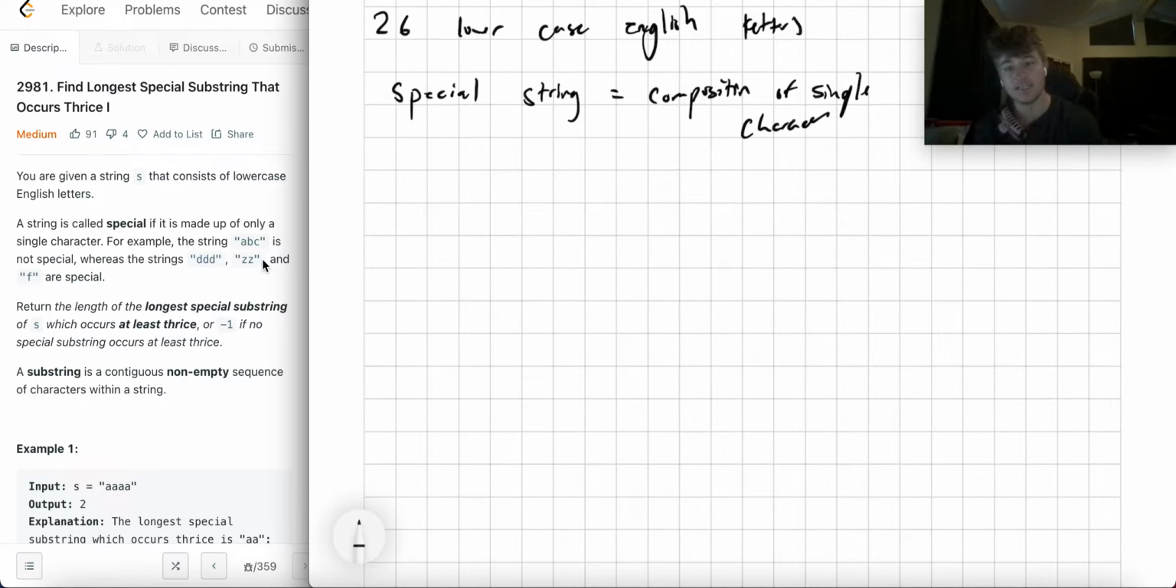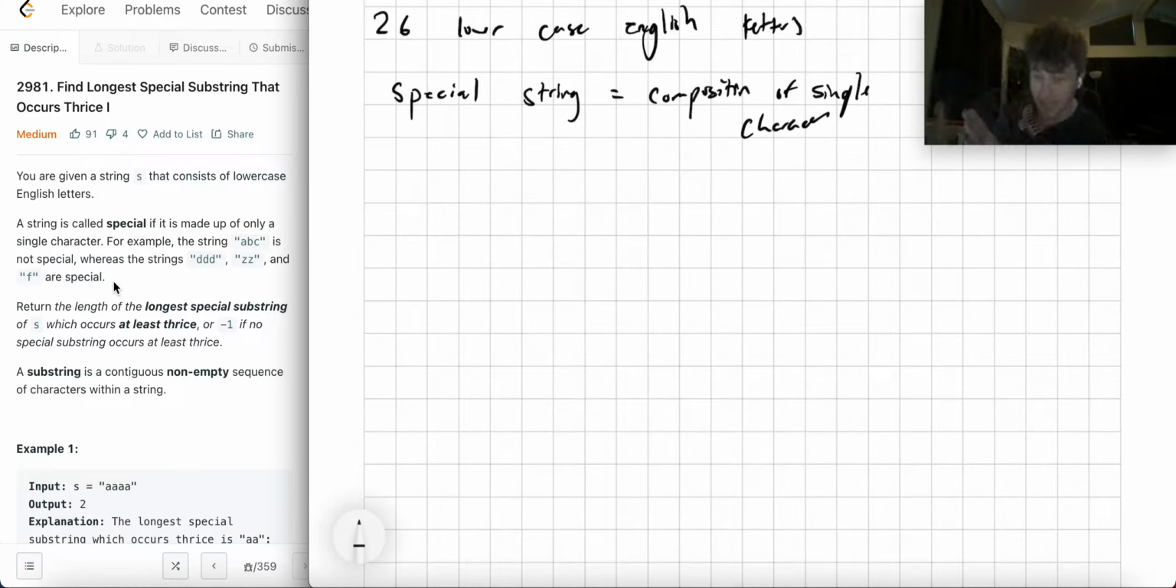ZZ, again, that's ZZ Top. ZZ is special because there's only one unique character, and F is kind of an arbitrary, technical special string because F alone has how many unique characters? There's 1, therefore it's special. So that's really the question you have to ask. Don't think about the length.